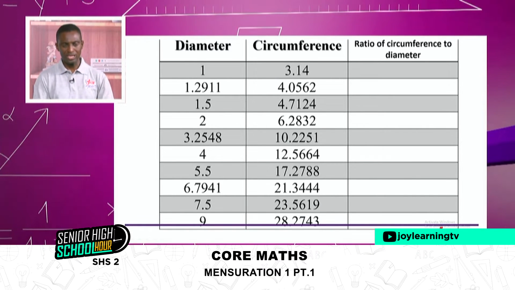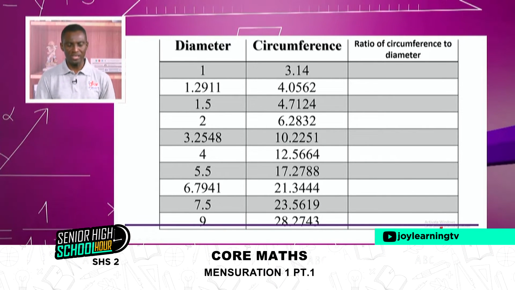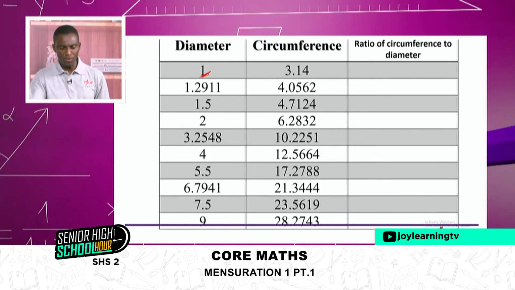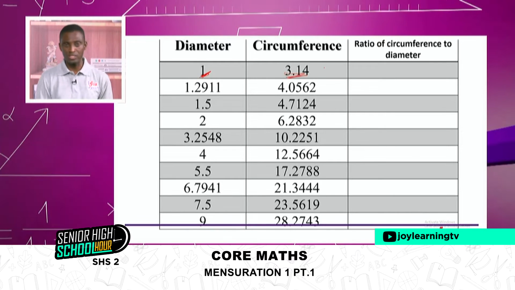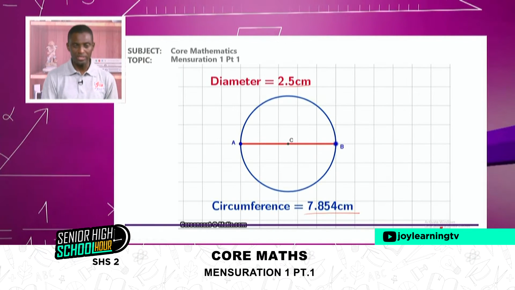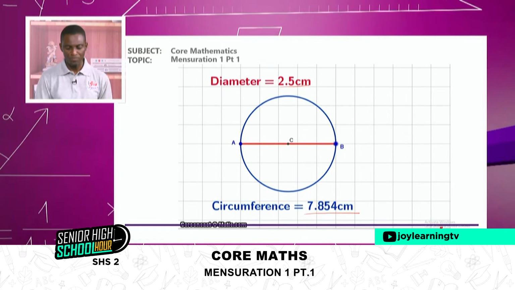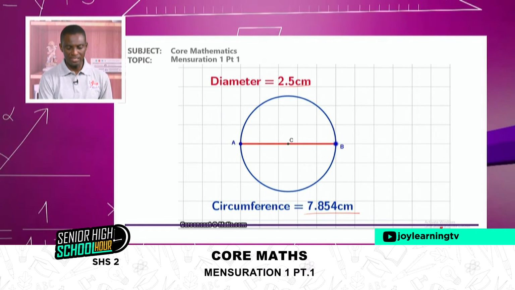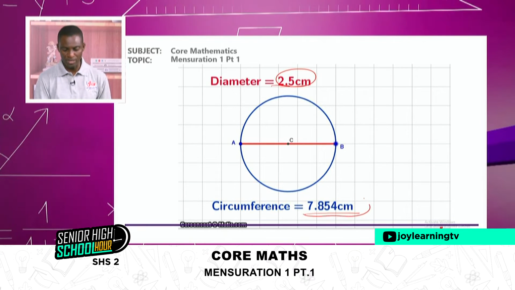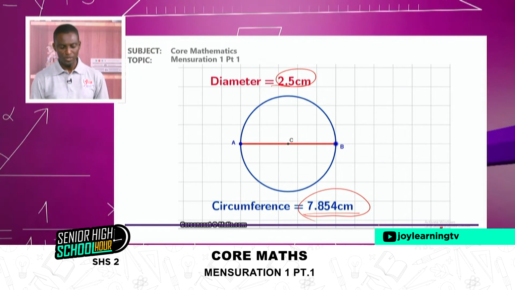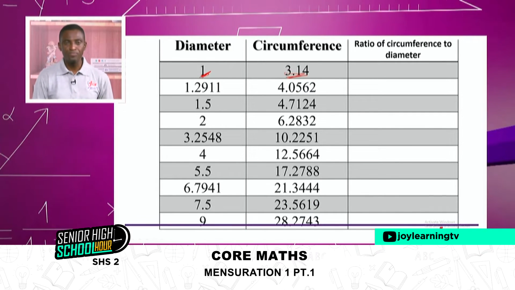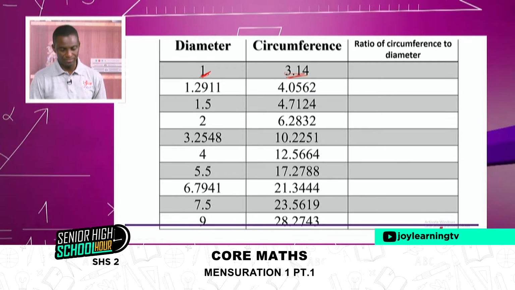I used the GeoGebra to measure the diameter of a circle and its corresponding circumference. That is the figure that you saw. This animation is telling you that we are having, let's say, a diameter of 2.5 with a corresponding circumference of 7.854. So I took different diameters with their corresponding circumferences.